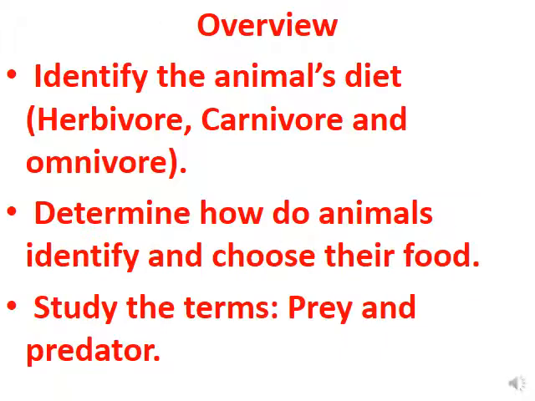So in this video, we identified the animal's diet: herbivores feed on food of plant origin, carnivores feed on food of animal origin, omnivores both animal and plant. We determined how animals identify and choose their food using their senses and sense organs, and we also studied the different terms predator and prey.